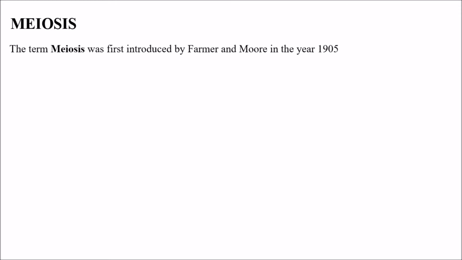So what is meiosis? Before going into it, the term meiosis was first introduced by Farmer and Moore in the year 1905. Farmer and Moore were the scientists involved in introducing the term meiosis.